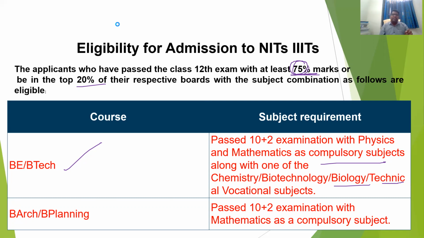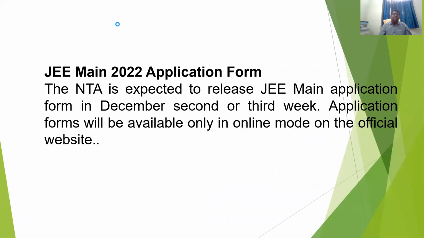And what are the qualifications for Bachelor of Architecture and B Planning? Passed 10+2 examination with mathematics as a compulsory subject. So these are the eligibility criteria for admission into NITs and IITs. And the next step is the JEE Main 2022 application form.